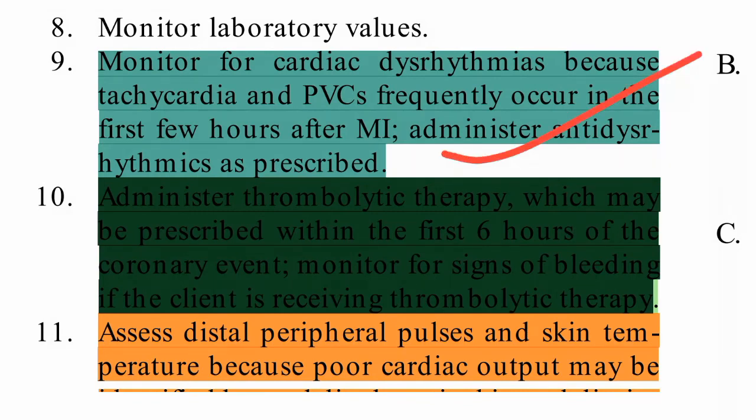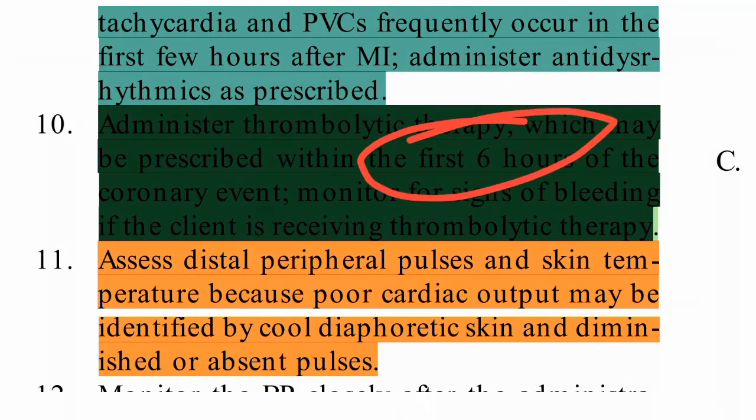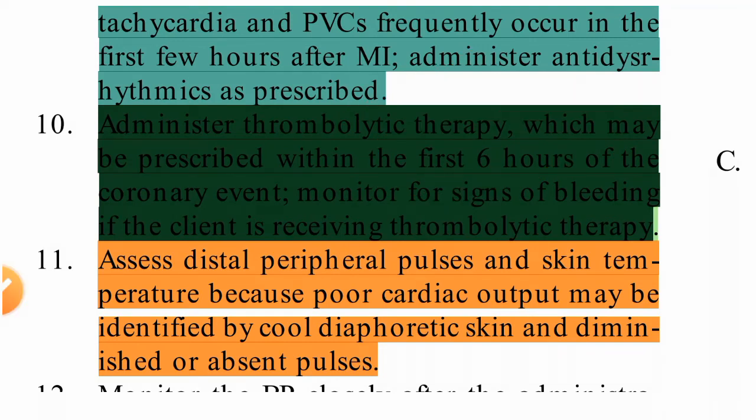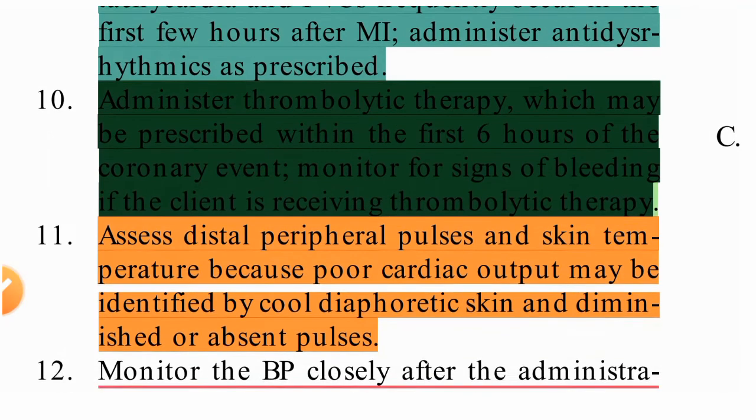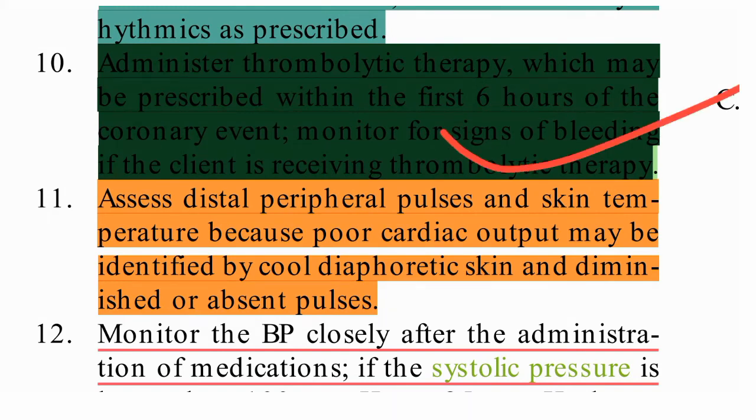And we can administer anti-dysrhythmic medication like lidocaine and all if it is prescribed. Administer thrombolytic therapy if prescribed, which may be given within the first 6 hours. Within the first 6 hours, thrombolytics like streptokinase, that is the crucial time, the golden period for providing the thrombolytic therapy. And monitor for signs of bleeding if the client is receiving thrombolytic therapy. When the patient is getting thrombolytic therapy, we need to assess for any bleeding signs and symptoms.